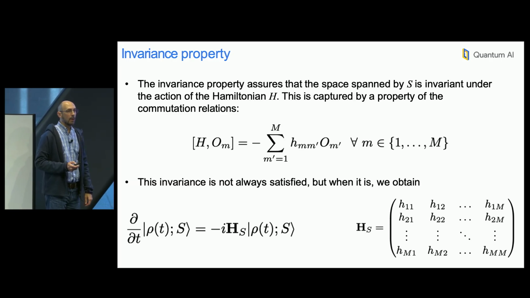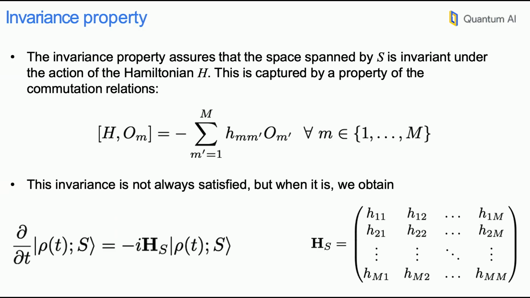All right, so this invariance property is not always satisfied. Those are the cases that we need to discard, right? The shadow state doesn't contain enough information to determine it at a later time. But when it is, then what we obtain is an evolution equation for the shadow state that looks pretty much like a Schrödinger equation. Okay?